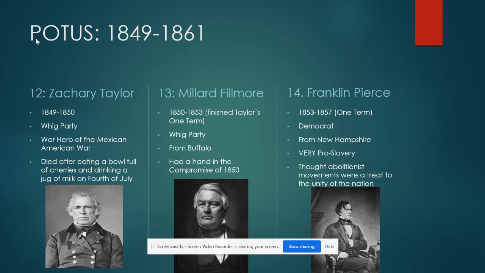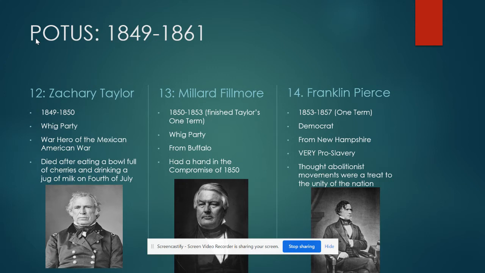And he's going to have a hand in the Compromise of 1850, and he thought it was good. He was like, this is great, we got our anti-slavery stuff in here. But he wasn't very much like, yeah, anti-slavery, or yeah, slavery. And that's really the problem we see with a lot of these presidents during this time. They're either pro-slavery or the ones that aren't pro-slavery don't take a hard enough stance. So that's Millard Fillmore. He was the vice president under Zachary Taylor. He just finishes Taylor's term, and he doesn't even get the nomination from his own party to run in re-election.